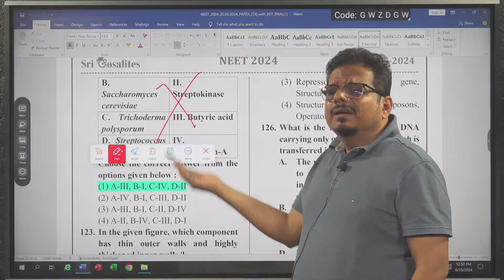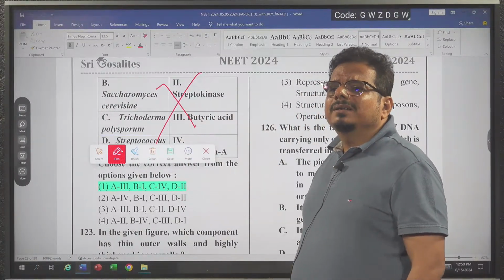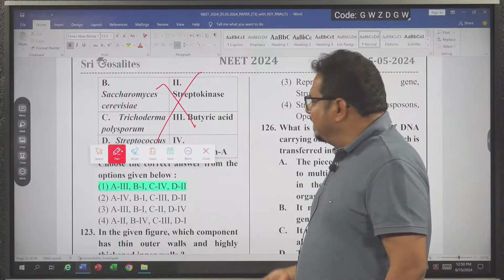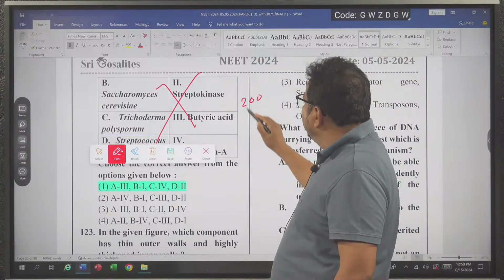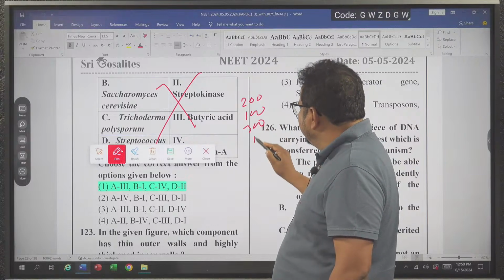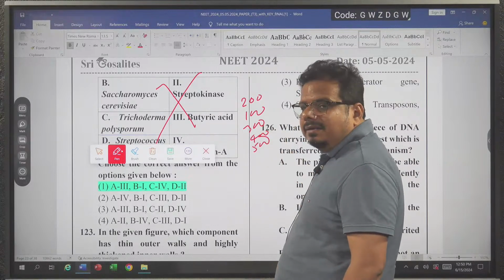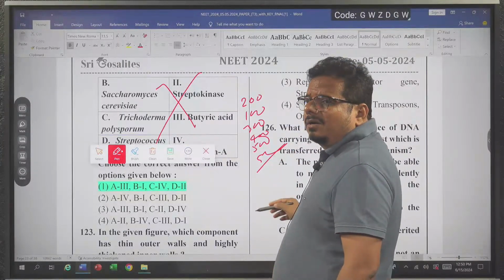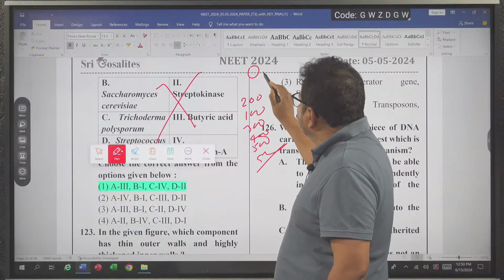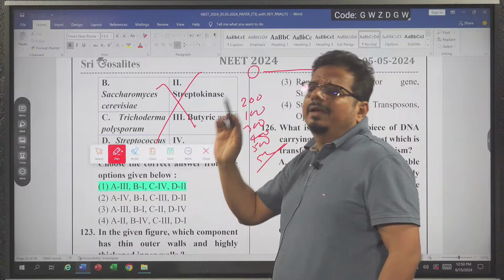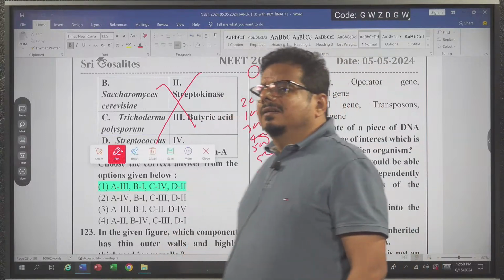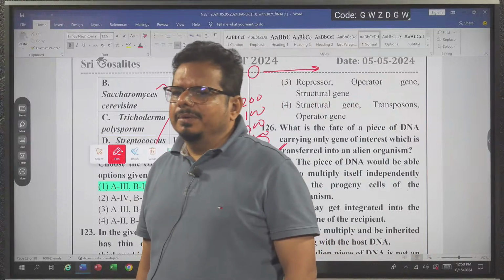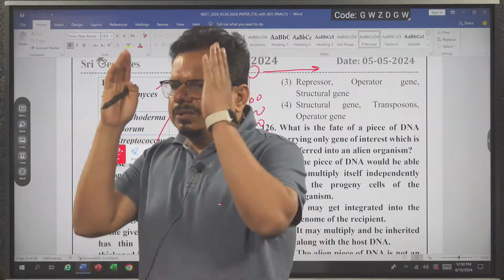How would they know, bhaiya, what Saccharomyces cerevisiae produces? It is easy for whom? Who revises it. For those who do not revise, your score may be 200, it may be 100, it may be 300, 400, 500, 550, whatever the score is. Getting the idea or not? Even if you know nothing, and if you work really hard for 8-10 months, you can achieve at any level. If it is possible, you will get your seat.